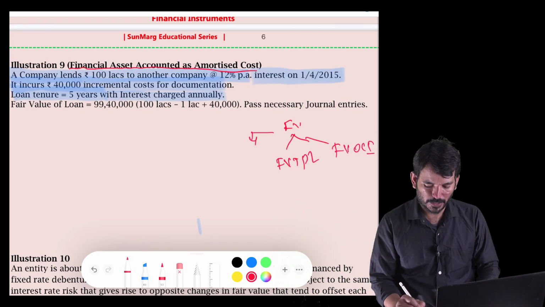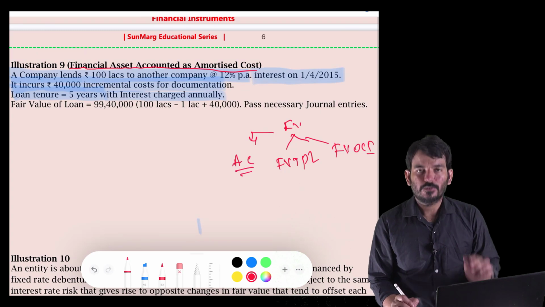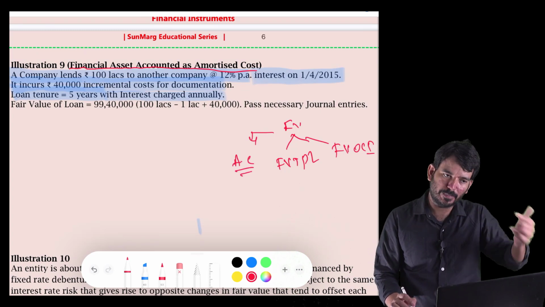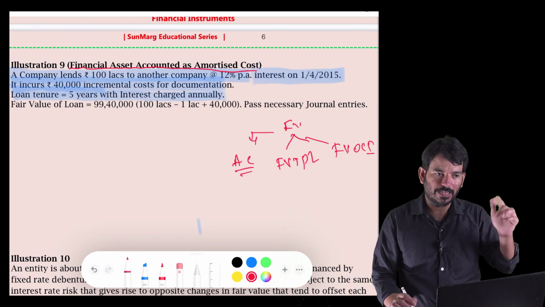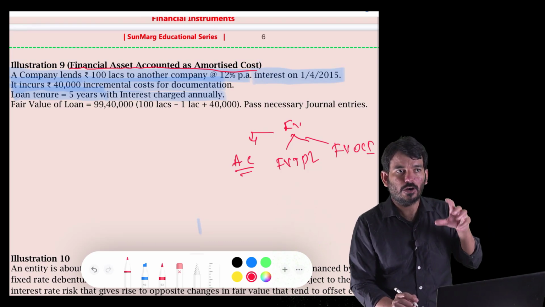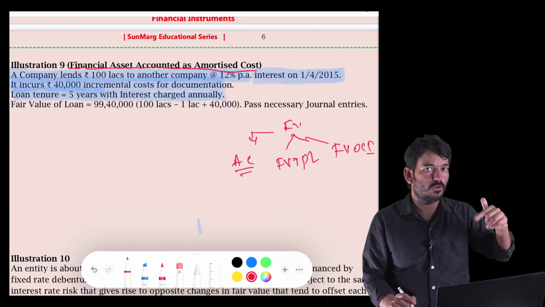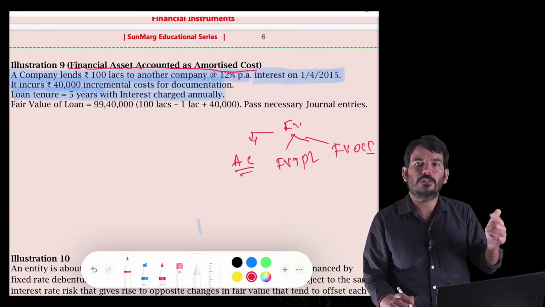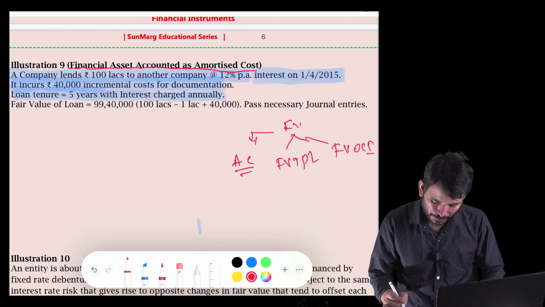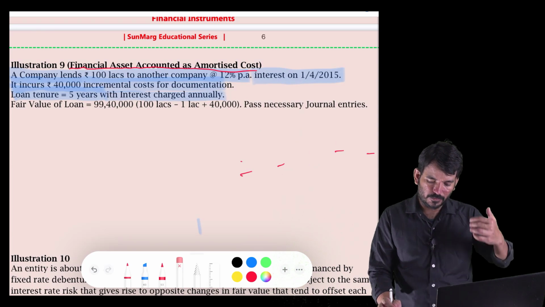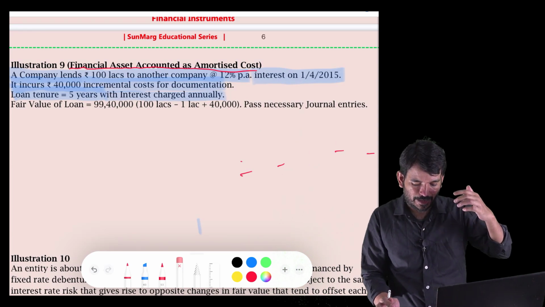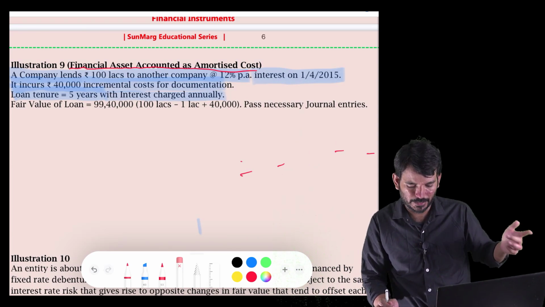The other option is to go for amortized cost, which means you will recognize the expenditure, revenue, or cost as and when it is incurred. You will not do any fair valuation on subsequent dates. If you don't want to do that, only then you go for amortized cost, to be honest. Now here, we are a banking company, we are lending 100 lakh to another company.